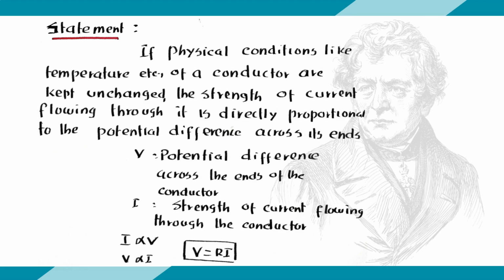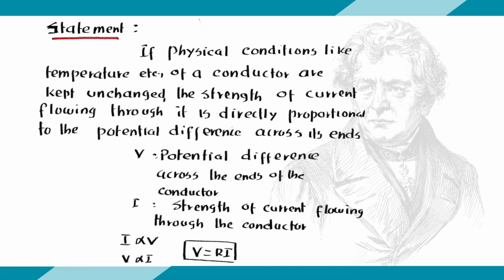The physical conditions like temperature of the conductor through which current passes, we keep constant. The strength of the current flowing through the conductor is directly proportional to the potential difference. Let us take V as the potential difference across the ends of the conductor, and I as the strength of the current flowing through the conductor.